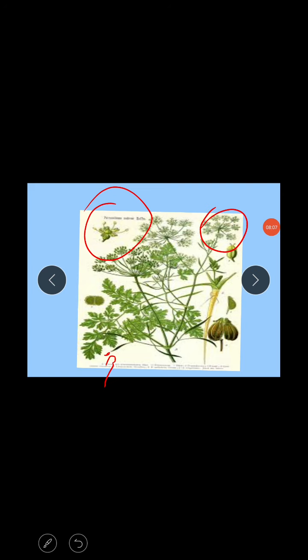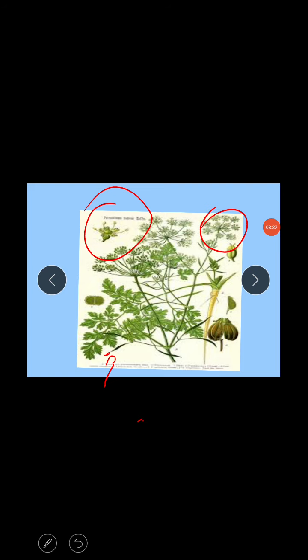Outer flowers of an umbel may be zygomorphic, which means in this umbel two different types of florets are present: the outer showing zygomorphy and the inner florets actinomorphy. That is also very important, especially in Coriandrum sativum. The flowers are usually white and also yellow in color, and some plants show bluish colors.